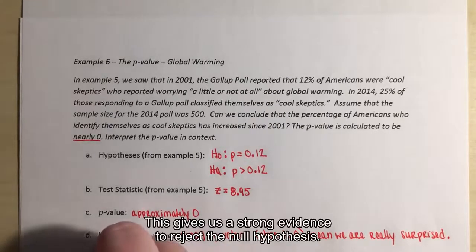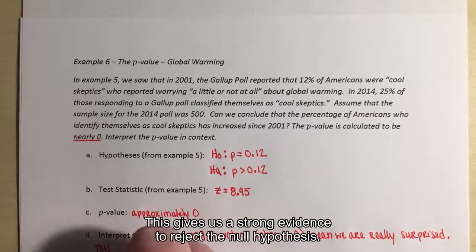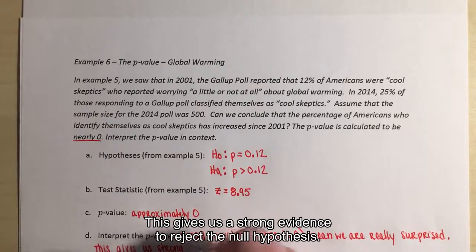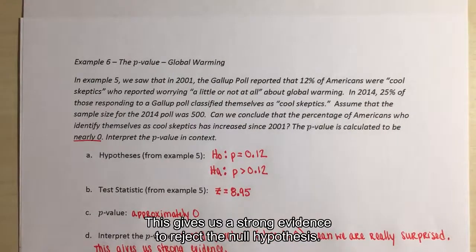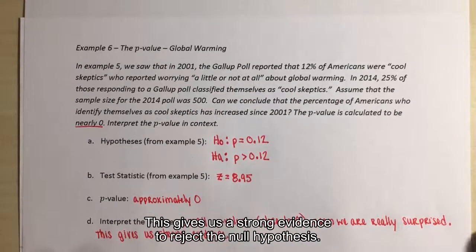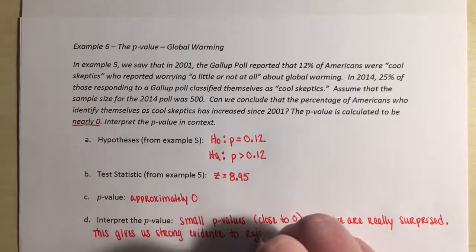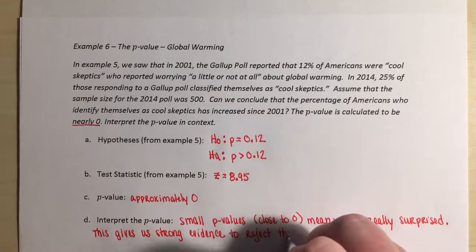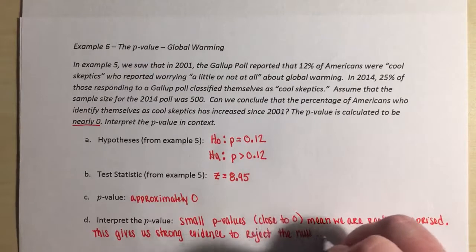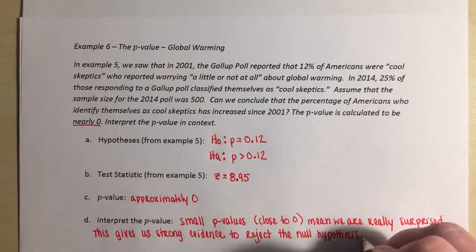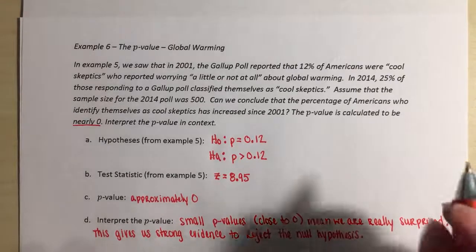This gives us strong evidence to reject the null hypothesis. We conclude